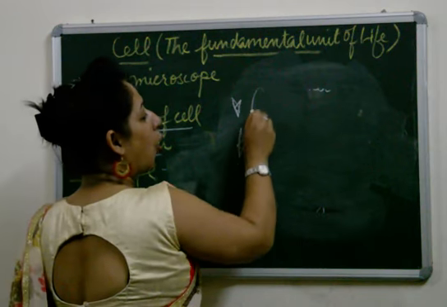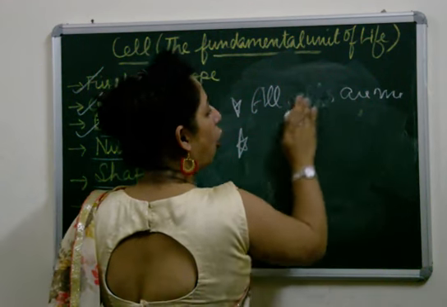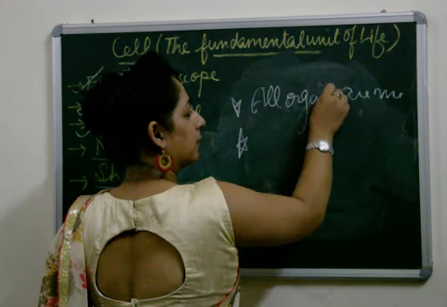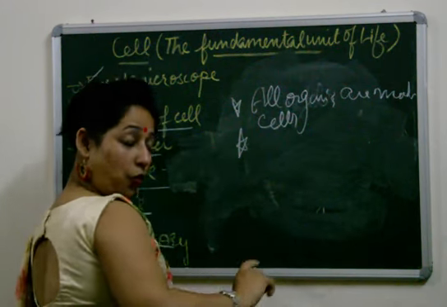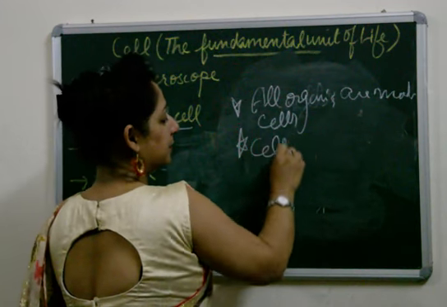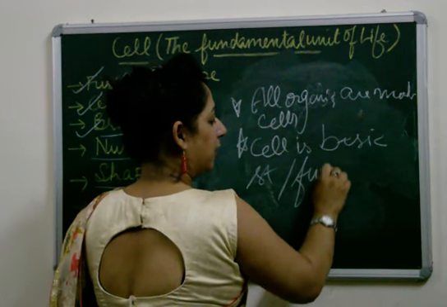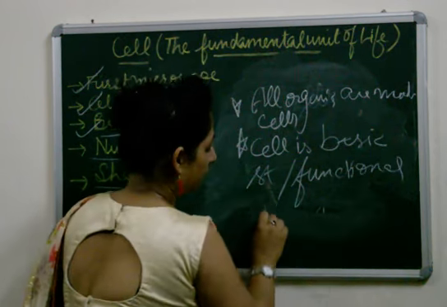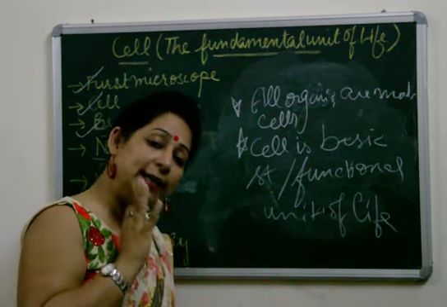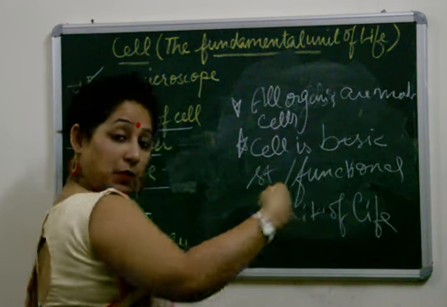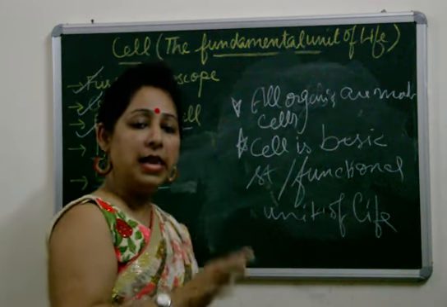One was that all organisms are made of cells. Second was that the cell is the basic structural and functional unit of life. They concluded it in two points: all organisms are made up of cells, and the cell is the basic structural and functional unit of life.